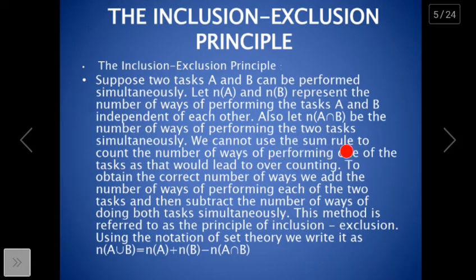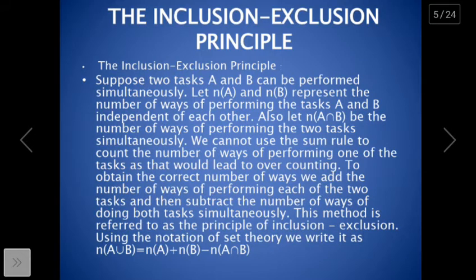We cannot use the sum rule to count the number of ways of performing one of the tasks, as that could lead to overcounting. To obtain the correct number of ways, we add the number of ways of performing each of the two tasks and then subtract the number of ways of doing both the tasks simultaneously. This method is referred to as the principle of inclusion-exclusion. Using the notations of set theory, we write it as n of A union B equals n of A plus n of B minus n of A intersection B.